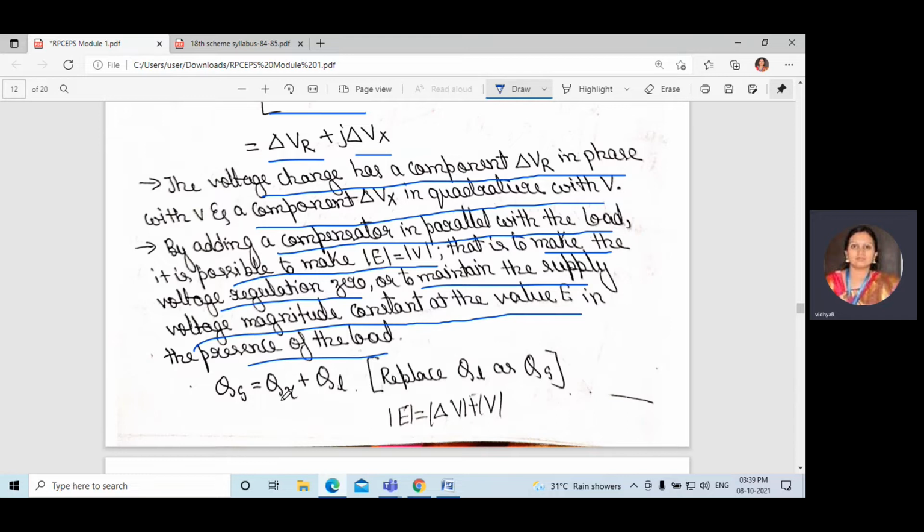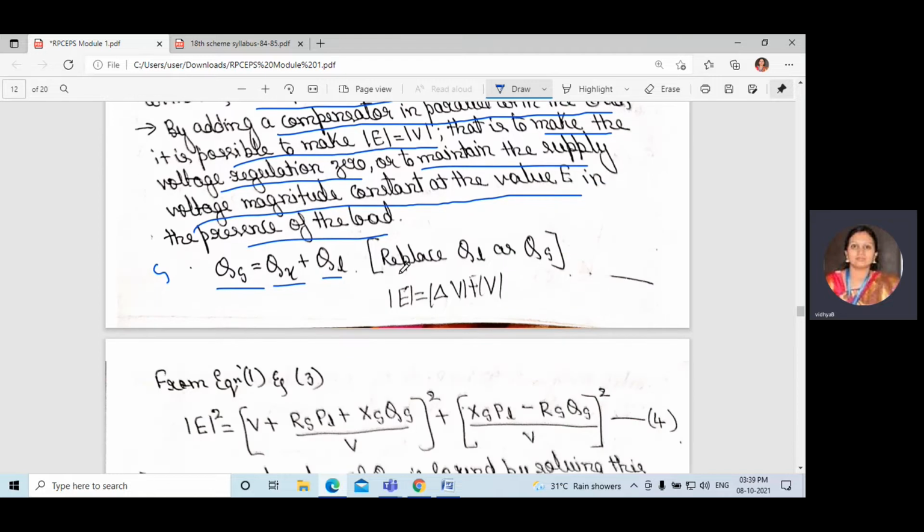Qs is the source side reactive power, equal to the compensator term plus the load. Here we need to replace QL with QS.